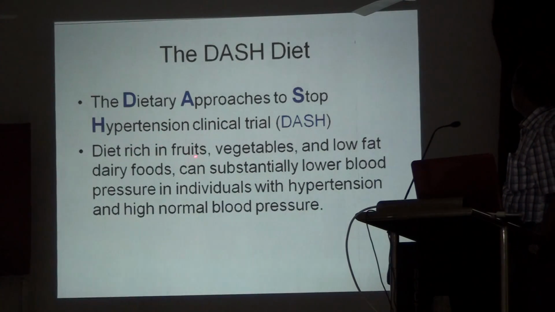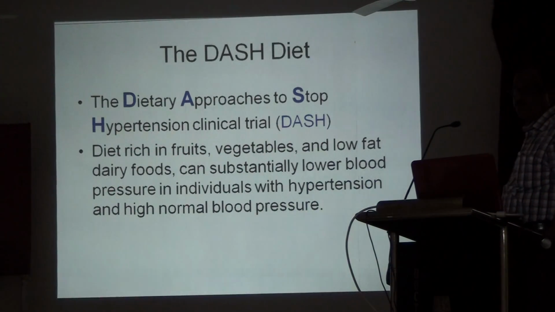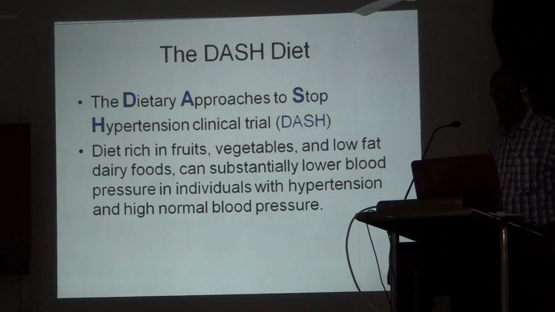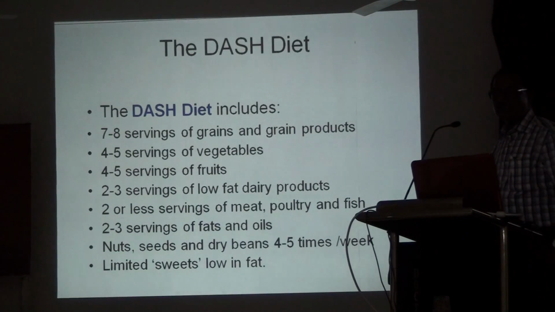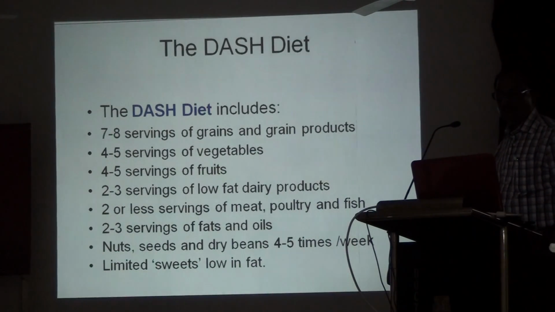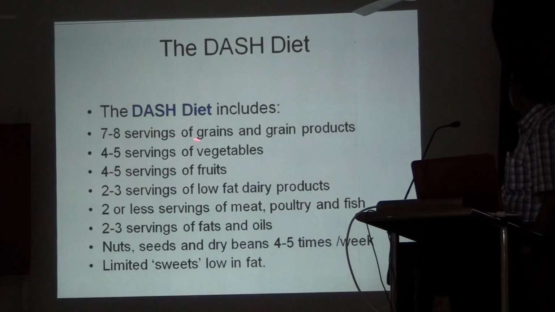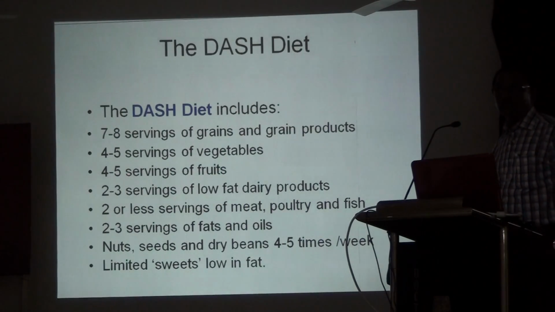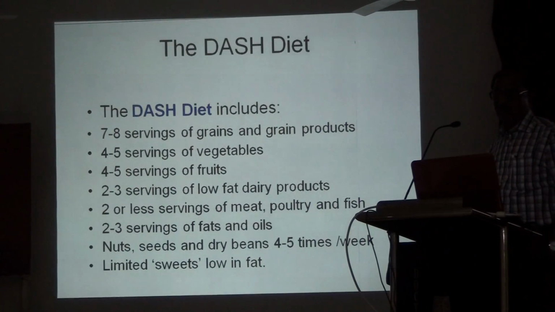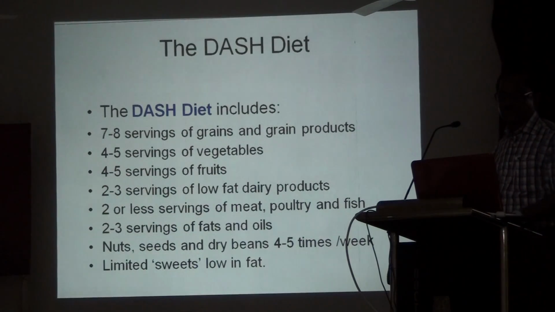This is a diet rich in fruits, vegetables and low-fat dairy foods, and it substantially lowers blood pressure in individuals with hypertension and high normal blood pressure. This is the DASH diet. What should be given? 7 to 8 servings of grains and grain products, 4 to 5 servings of vegetables, 4 to 5 servings of fruits, 2 servings of low-fat dairy products, 2 or fewer servings of meat, poultry and fish, 2 to 3 servings of fats and oils, and nuts, seeds and dry fruits 4 to 5 per week.